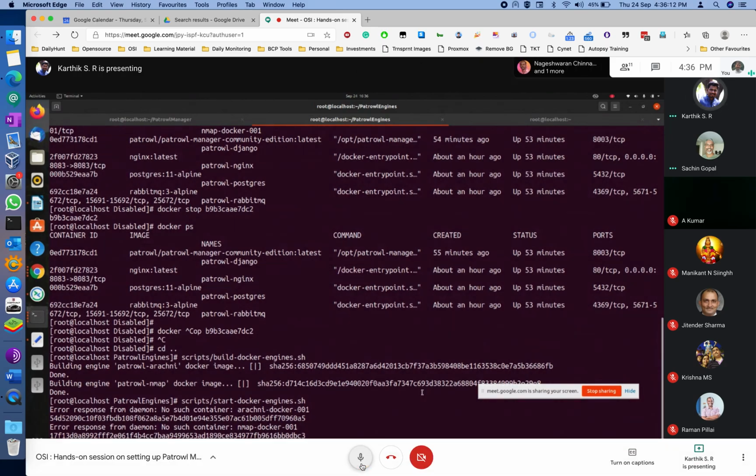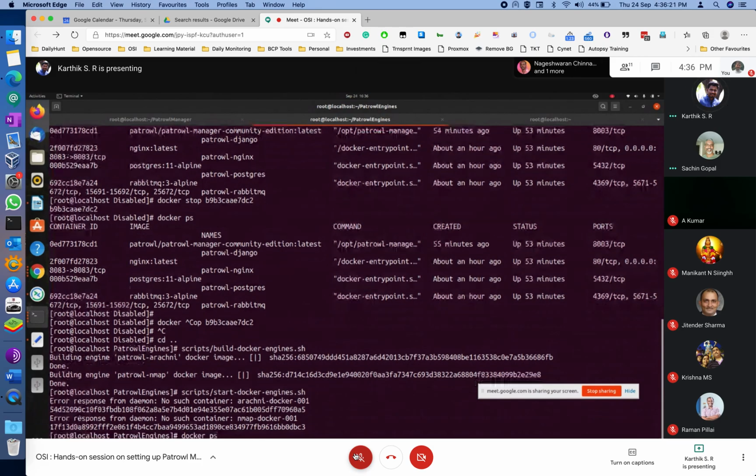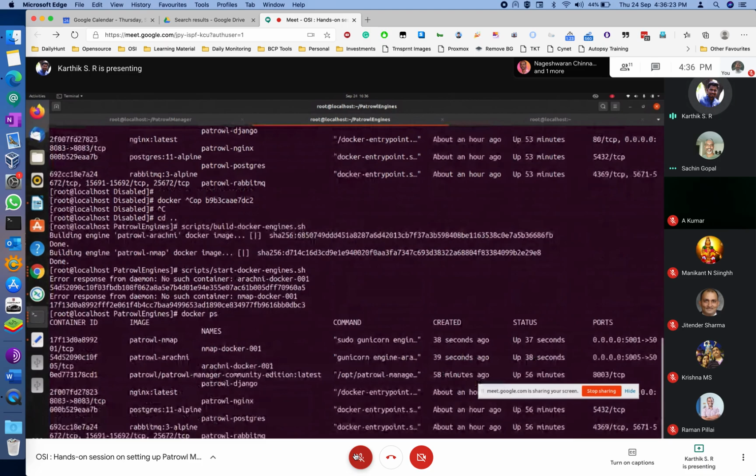Can you check the Docker PS? Which one is assigned to this? It is not showing. It is not coming up. It came up. Okay, Arachni also came up. What is the port number?